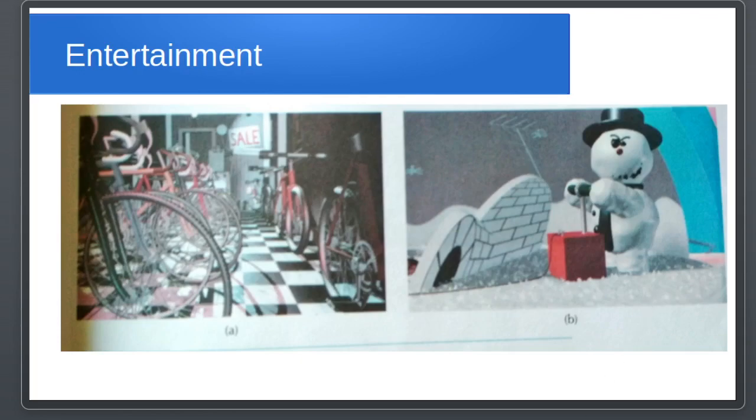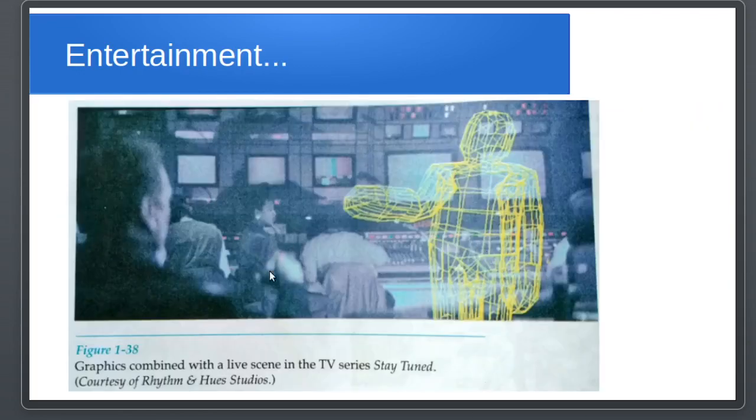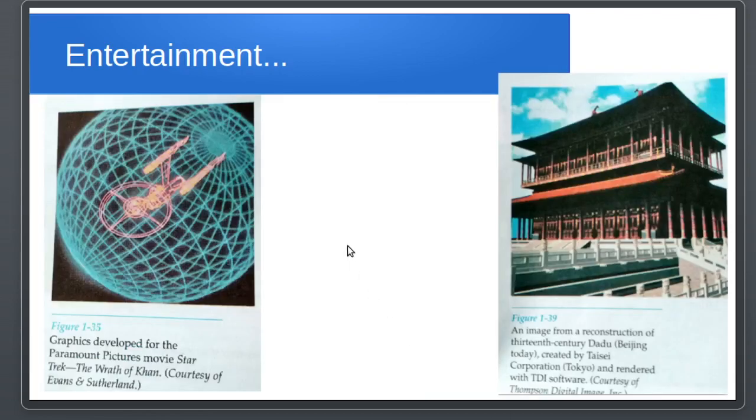Apart from this, some other images are there from the book only. This is a wireframe structure along with the real humans, which was shown in certain TV series. Apart from that, this was in another movie, Star Trek.